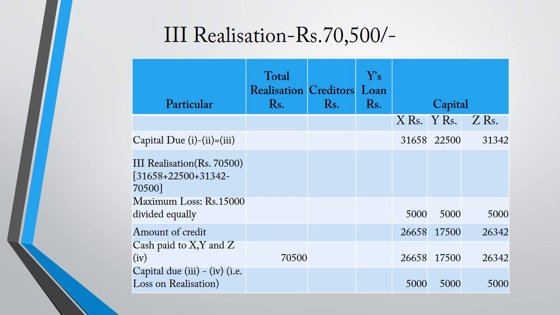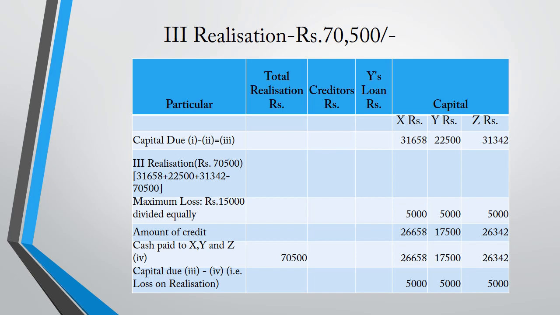Okay, cash paid to X, Y and Z: the 70,500 is distributed to the partners X, Y, Z. The amount is 26,658 for X, 17,500 for Y, and 26,342 for Z. The loss on realization is 5,000 each for all the partners X, Y, Z. So this is the third cluster.